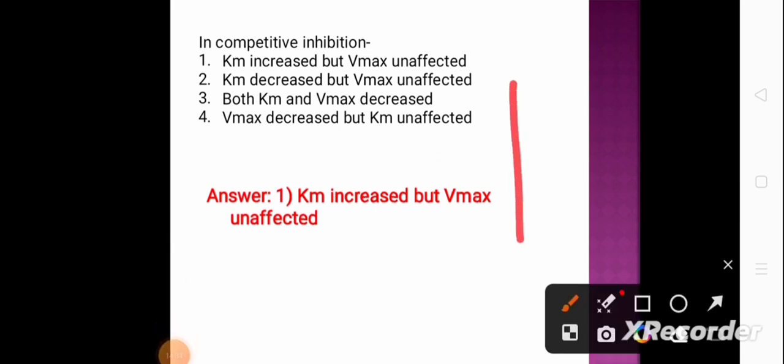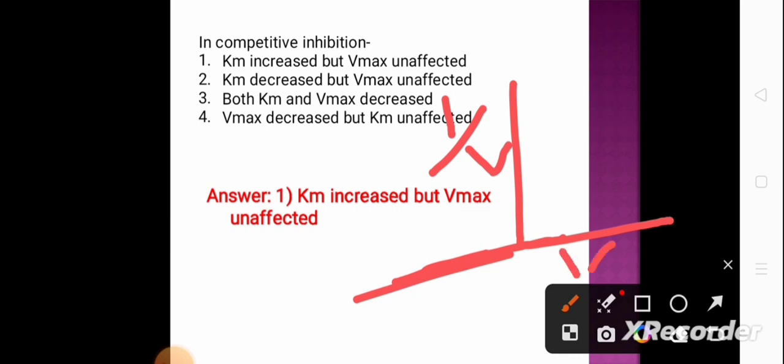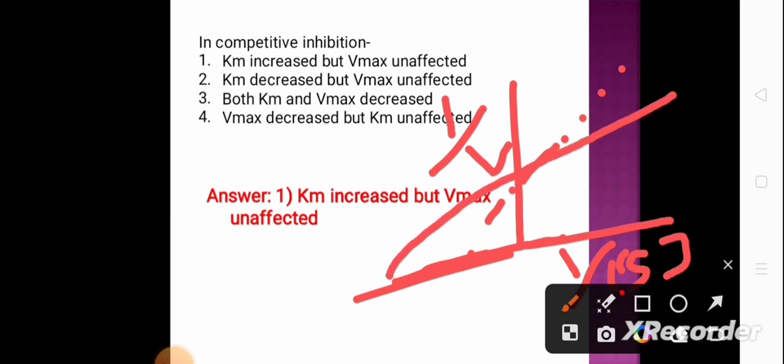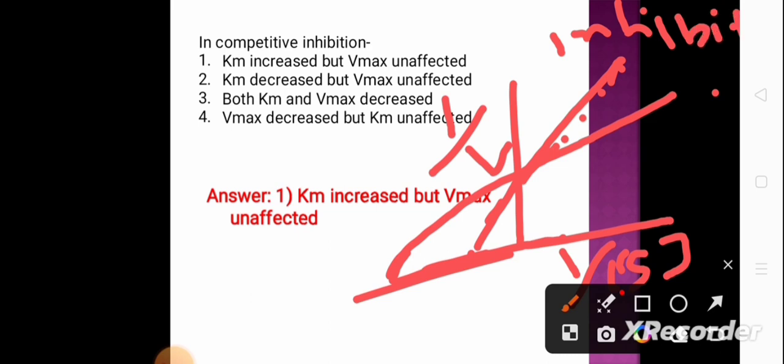So, if you draw this line, then it is 1 by V, it is 1 by S. This line is for inhibitor, and for this line it is no inhibitor.